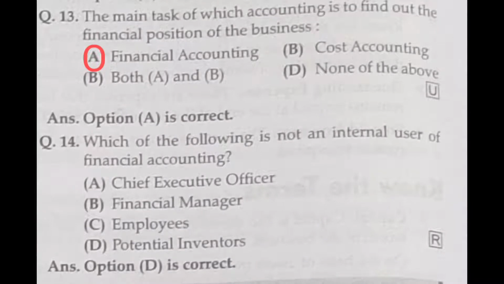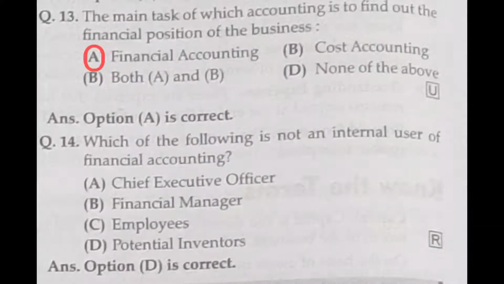Question number 14. Which of the following is not an internal user of financial accounting? There are two types of users, internal and external. Here, internal user means all the users within that organization, for example, from the MD and chairman level to the least subordinates. So here, the chief executive officer is an internal user. Financial officer, financial manager, he is an internal user. Employee, it is an internal user.